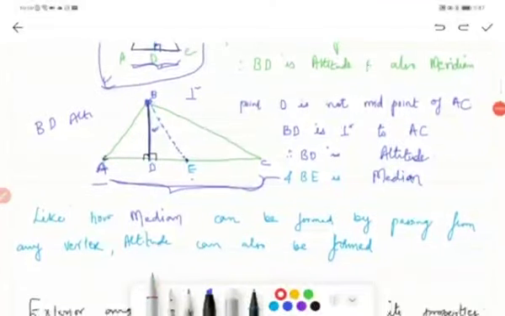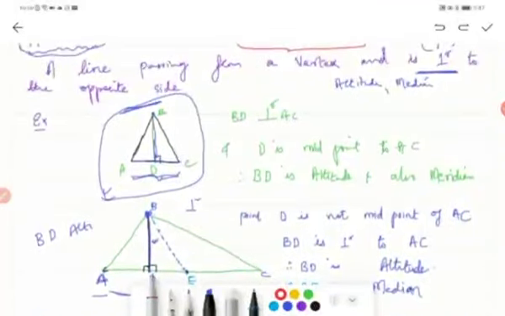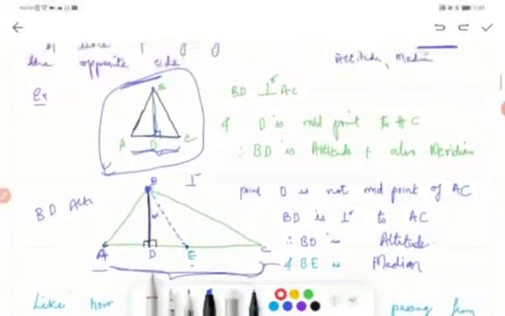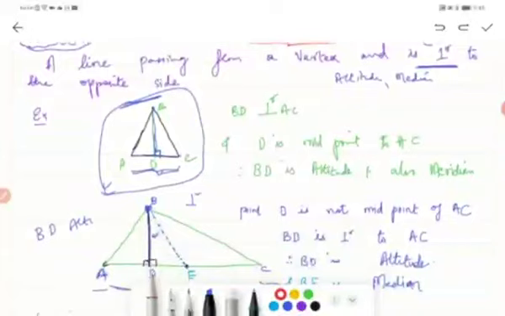So we have discussed altitude and median. One more thing related to this, we will do as an activity in class. If this is your triangle, when you draw the medians from all three vertices of triangle ABC, from this vertex you get here, and from this to the midpoint it will be here.